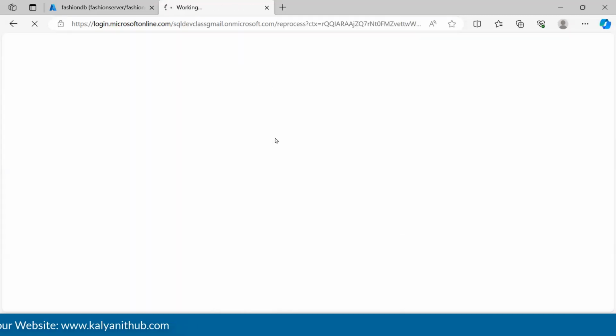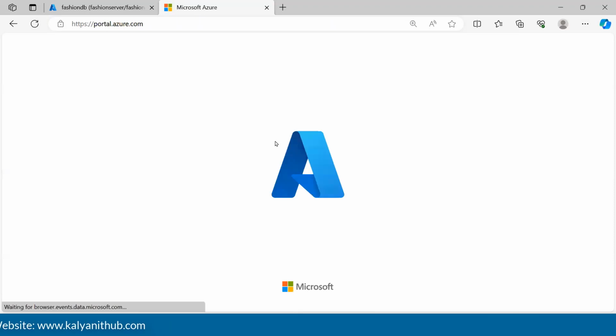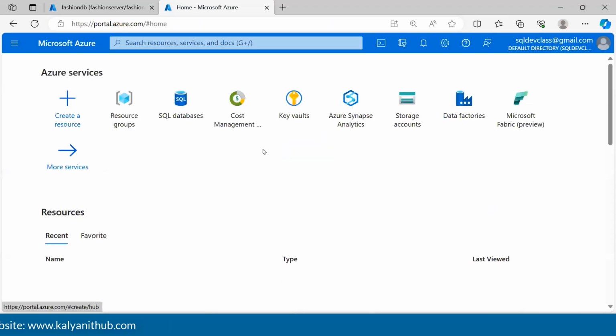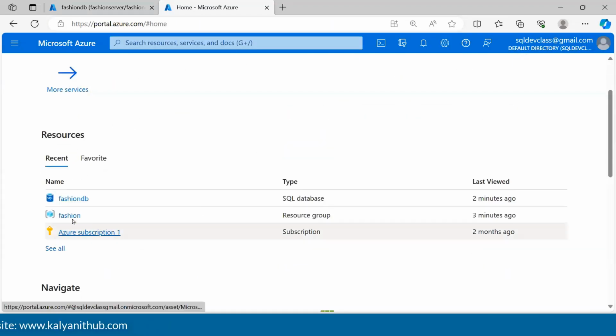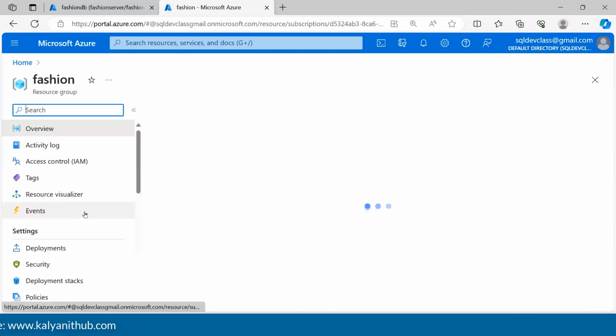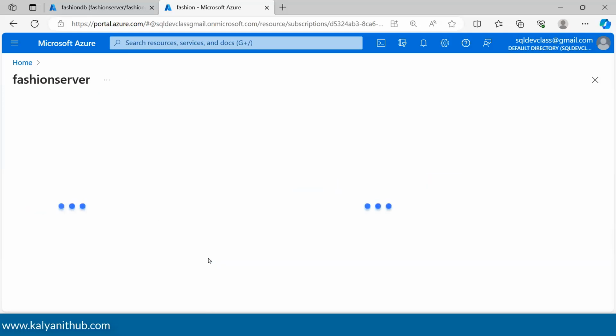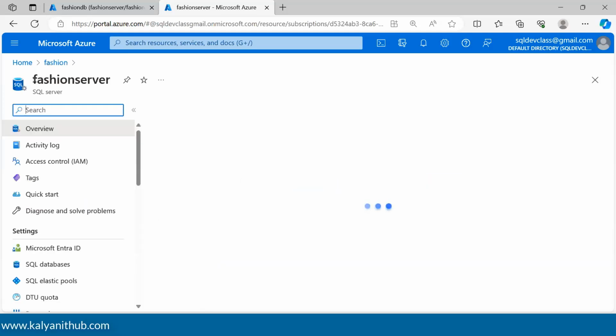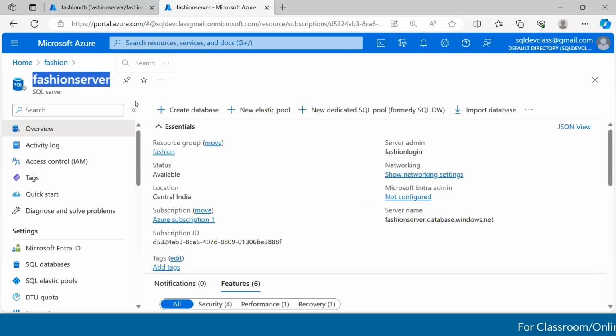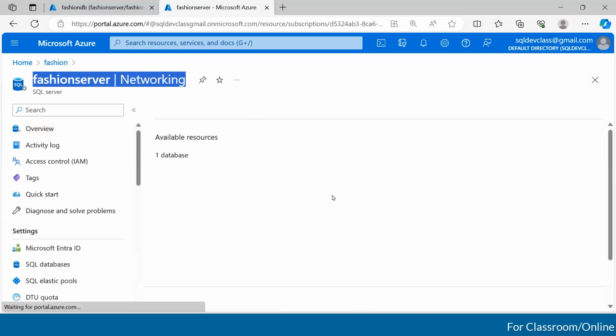Let's get into the account. Right. So let's get into the resource group. Let's get into the server. Right. So we are inside our server, guys. Our server name is Fashion Server. And here you can notice there is something called network settings. Right. Get into it.